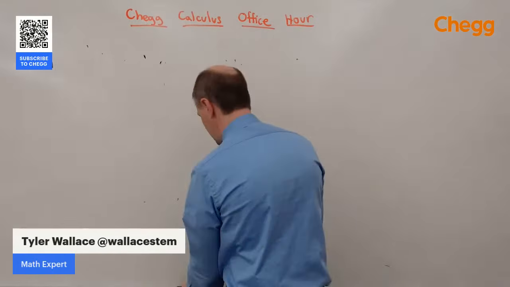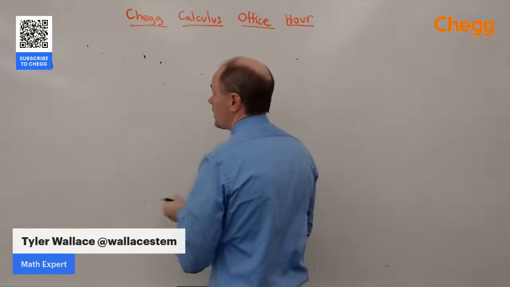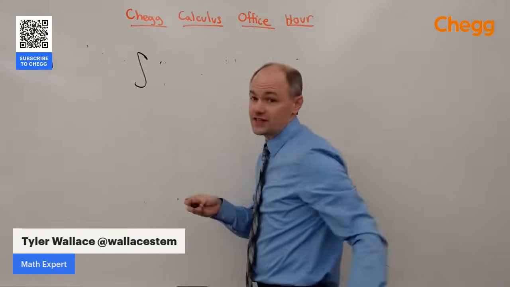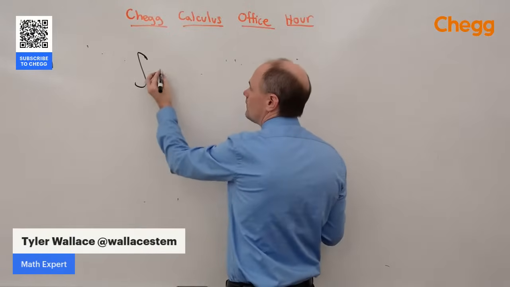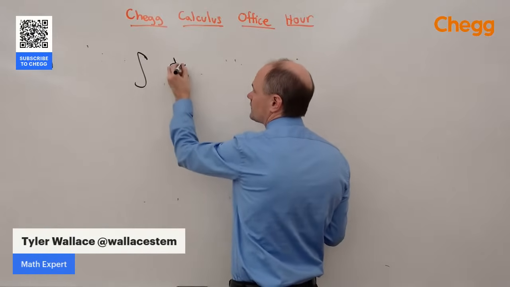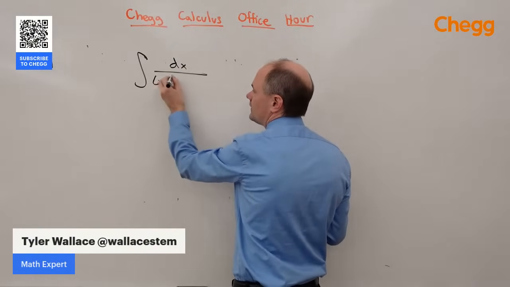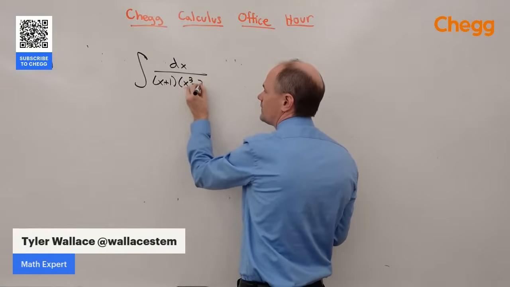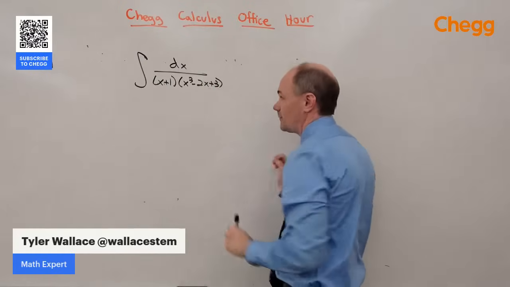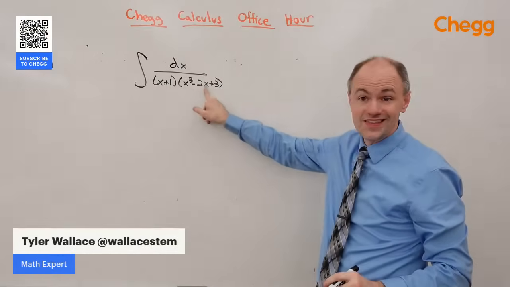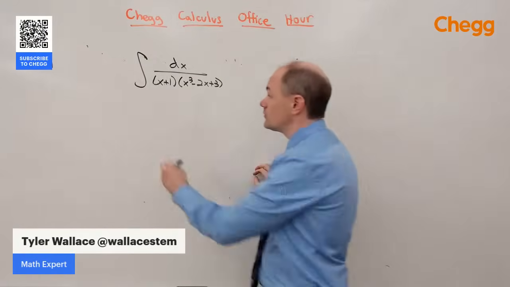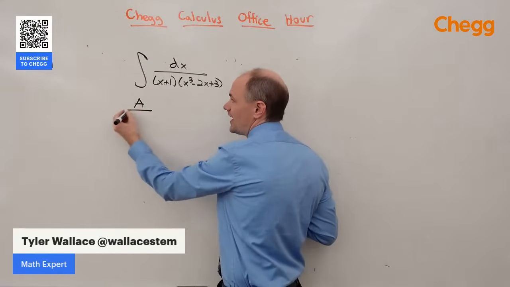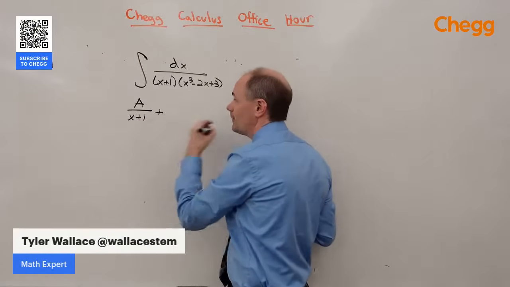and just count down. So if I had, just hypothetically, we're not going to solve this one because the algebra just takes a while and I want to answer as many questions as possible, dx over maybe an x plus 1 times x cubed minus 2x plus 3, for example. So there's an irreducible cubic. This does not factor, I don't think it does, hopefully it doesn't. With the x plus 1, we'd still have an A over the x plus 1 like normal.